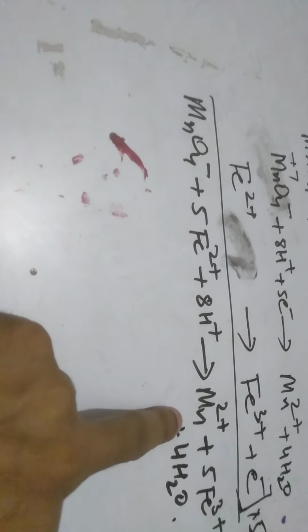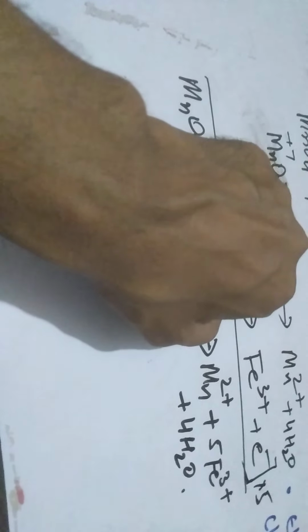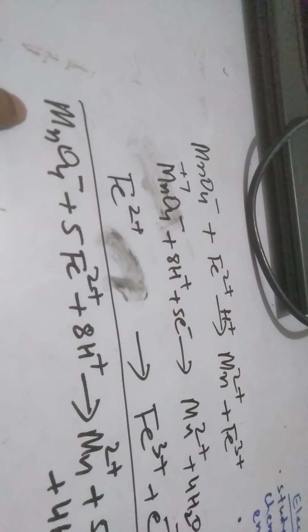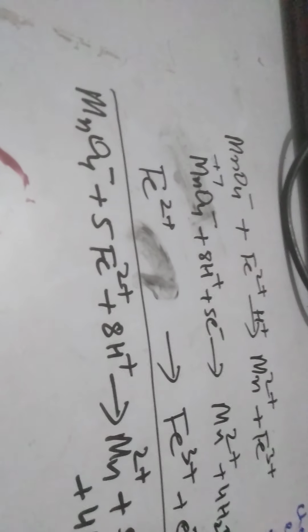You can answer this question on the basis of the above half cell reaction. 5 electrons, see here, 5 electrons are required to reduce MnO4 minus into Mn2 plus.